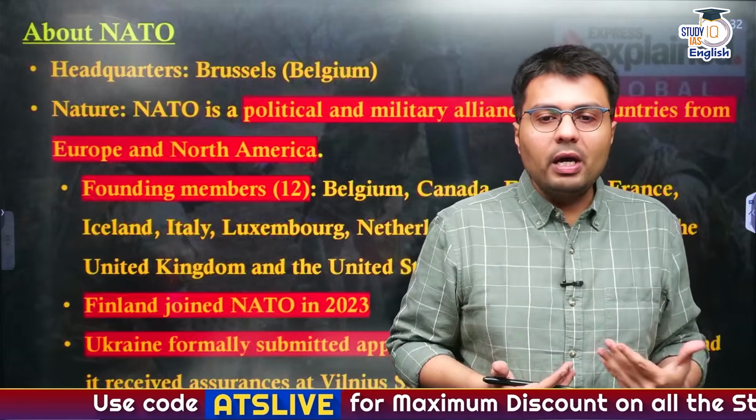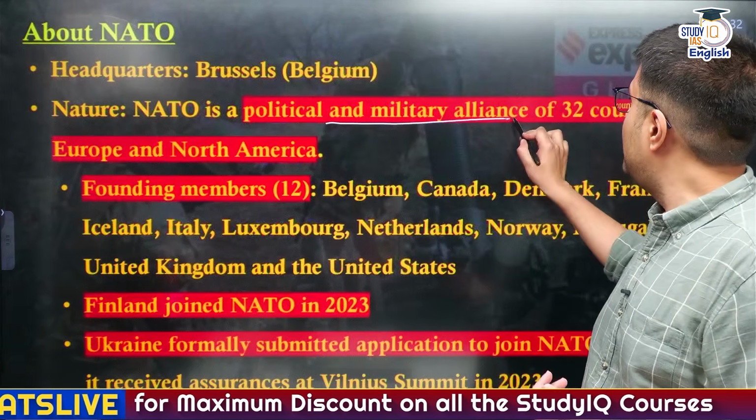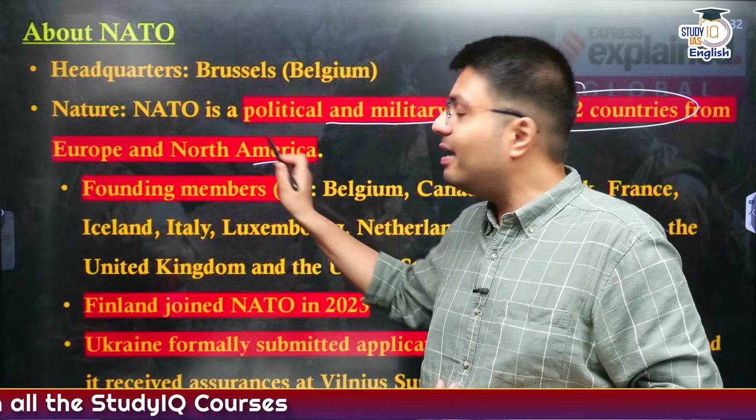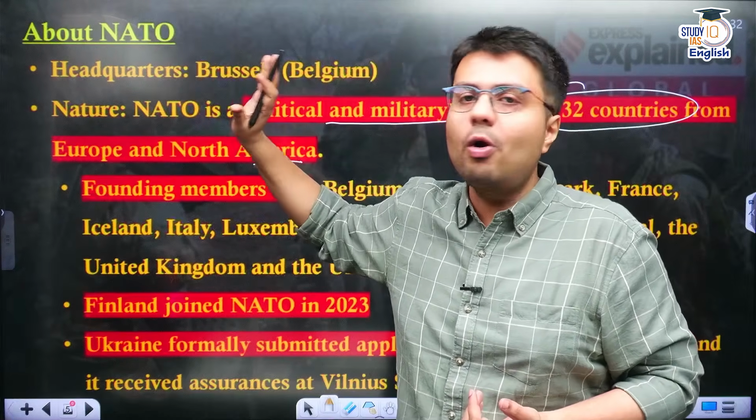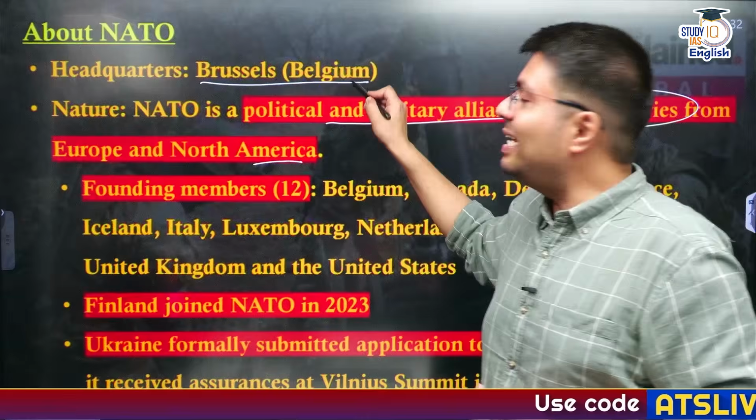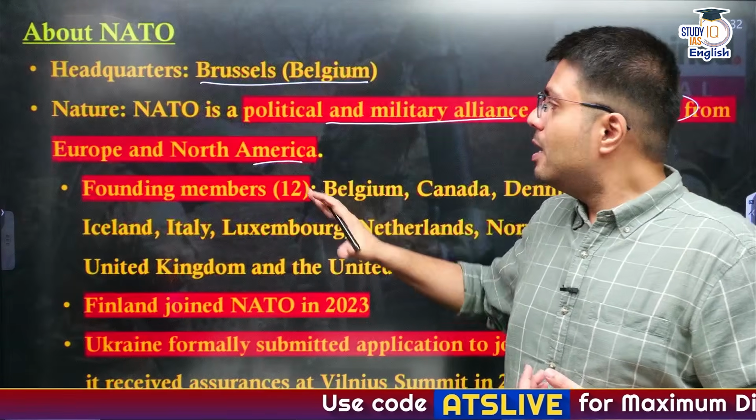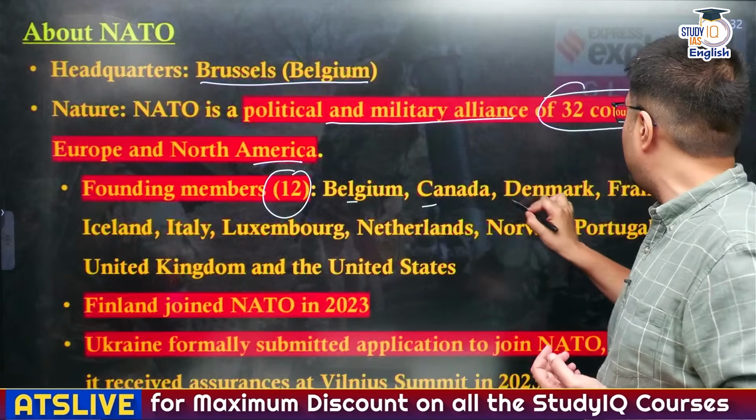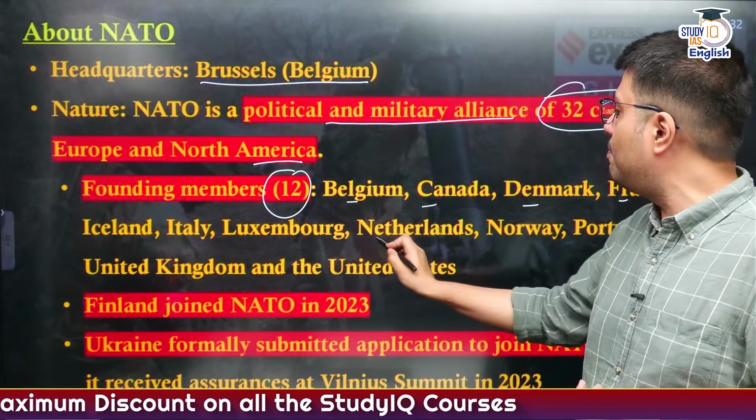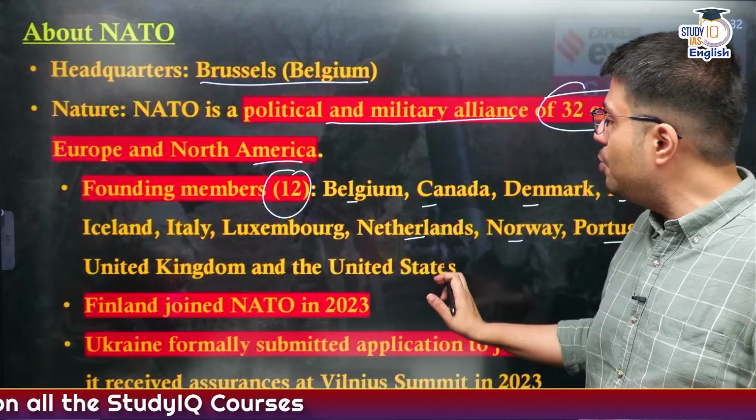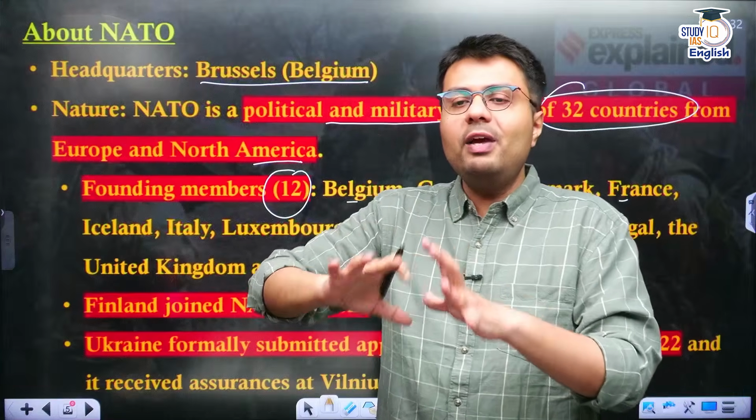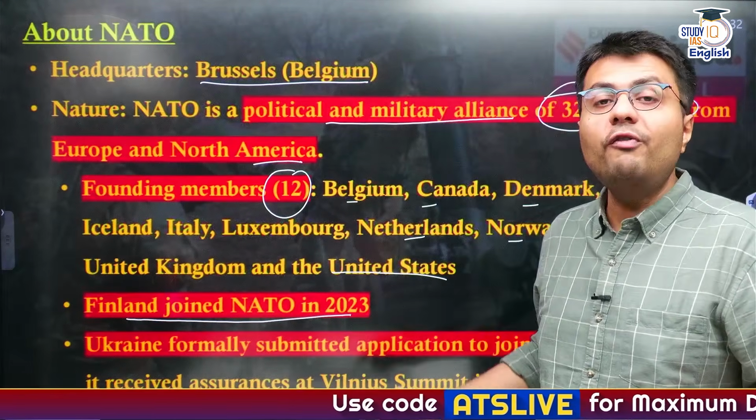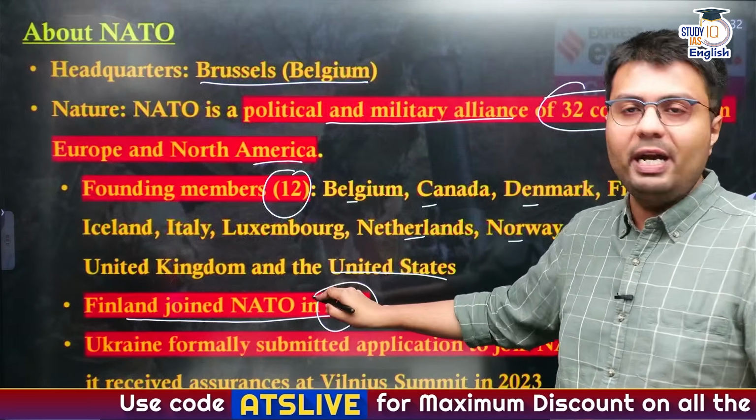Now, the nature of this organization: it is a political and military alliance of 32 countries collectively, which includes countries from North America as well as Europe. And this body is headquartered not in North America, but in a city in Belgium, that is Brussels, right? Now, the founding members of NATO were only 12, which included Belgium, Canada, Denmark, France, Iceland, Italy, Luxembourg, Netherlands, Norway, Portugal, UK, and US. And subsequently, we are seeing that NATO is increasing its membership. The most recent joining of NATO is Finland, which joined NATO in 2023.